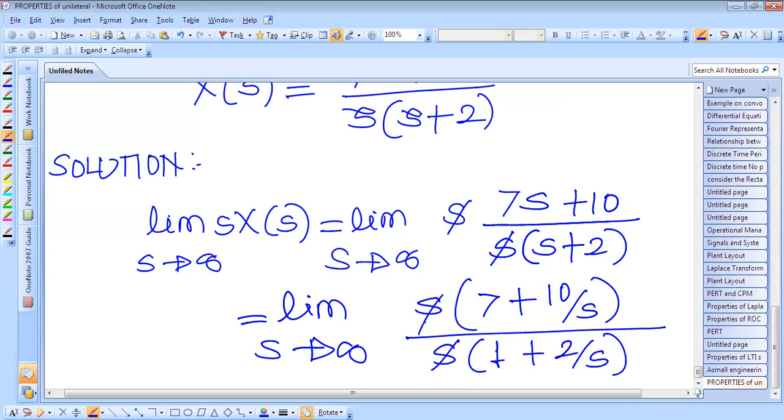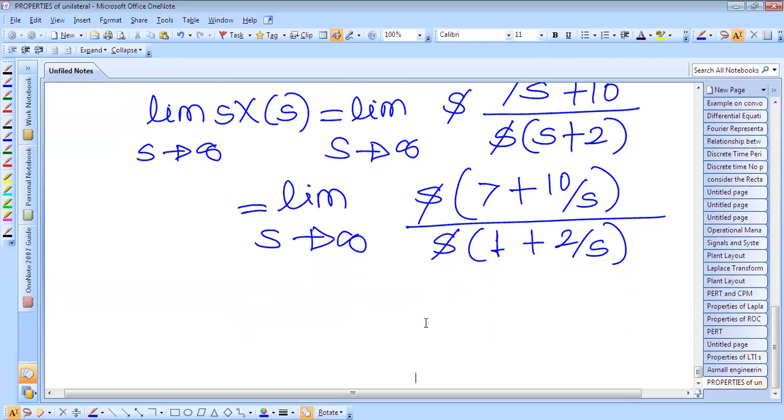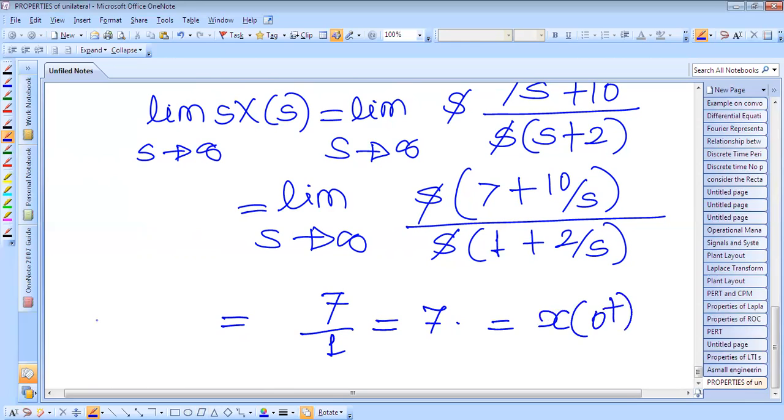Again this will get cancelled, and now if you put limit s tends to infinity, 10 by infinity will be 0, 2 by infinity will be 0. So ultimately we'll get 7 by 1, and that is equal to 7. And this is the initial value theorem value, by putting limit at s tends to infinity.